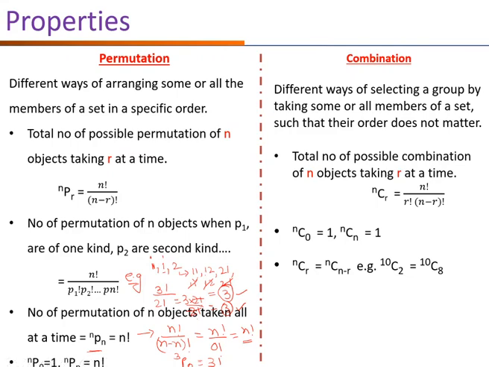Now, there is one more property: nCr equals nC(n minus r). Apply the formula of nCr on both sides and you will get the same answer. As you can see in the example, 10C2 equals 10C8. Here 8 is 10 minus 2. So both of them will be equal.